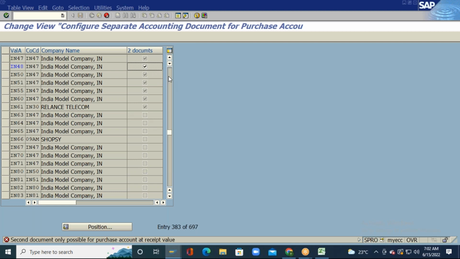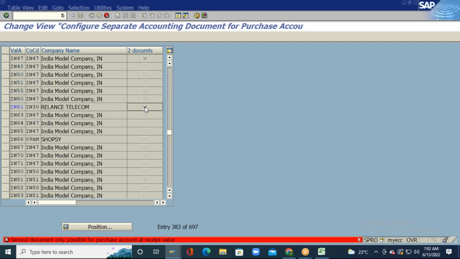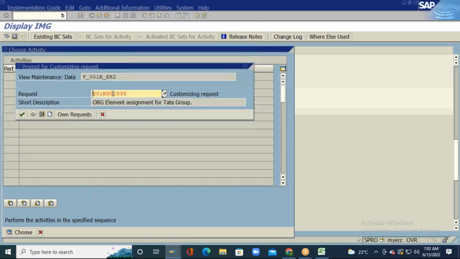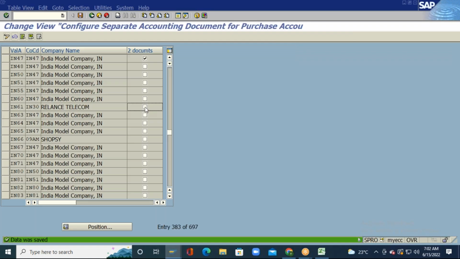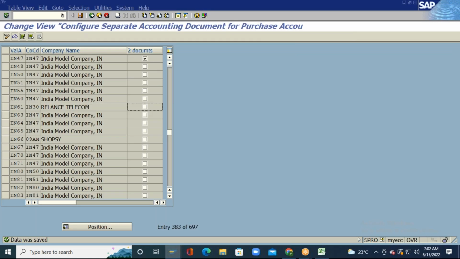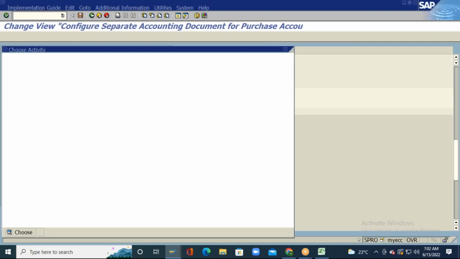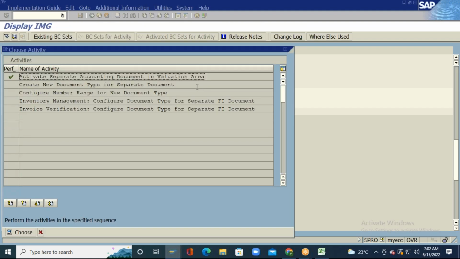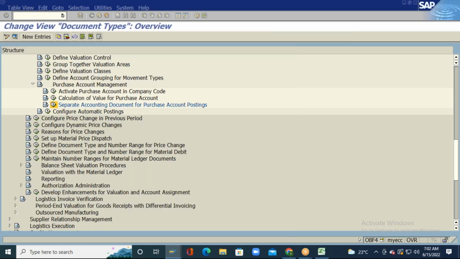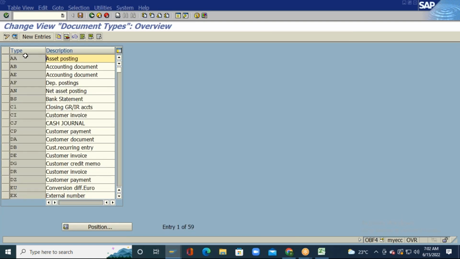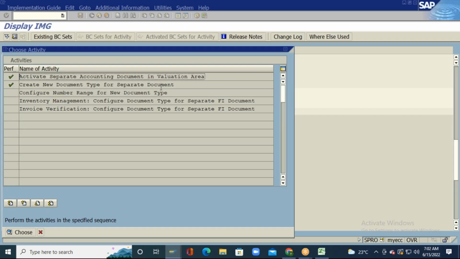Second document only one. Okay. Since we haven't done the previous settings, it is not accepting for other plants, but it accepted for IN47. Okay, create a new document for separate document. Okay, so these are SAP standard settings only. You need not do anything. Okay, let me now go back.